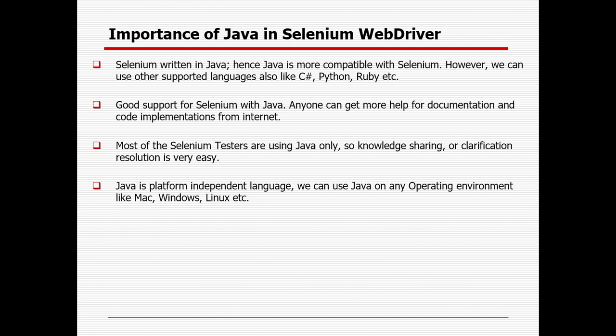Java is a platform independent language. That is the reason a user can use Java in any operating system environment, like Linux, Windows or Mac.